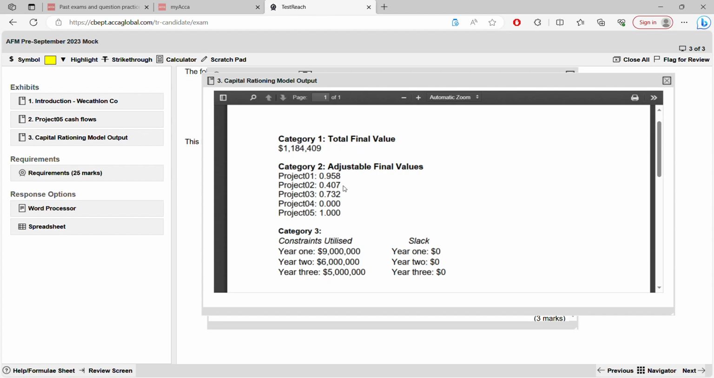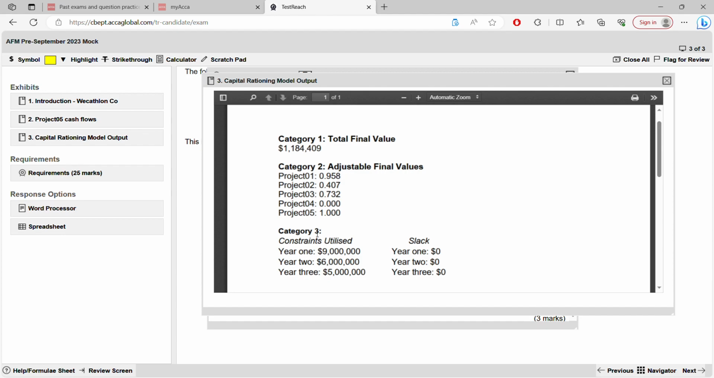Category 2 means it shows the percentage of that project that you can take, with the constraint, of course. So project 1 means 95.8% of project 1 you can take. This means 40.7% of project 2 you can take. Project 3 you can take 73.2%. And here it is 0, that means you can't take any of project 4. And project 5 you can use entirely. It's 1. So all of project 5 you can undertake. This is the meaning of it.